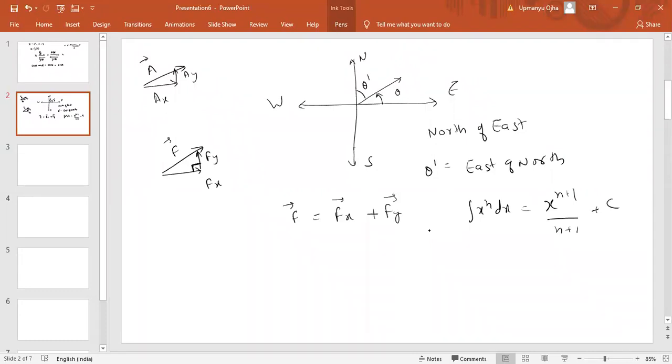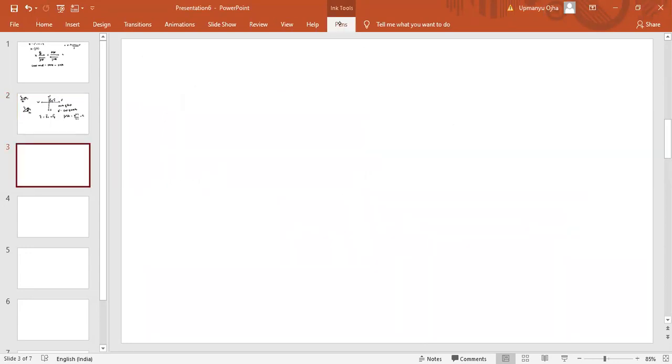Now how can we use this in our chapters? If I give you one problem like this, that velocity is given as a function of time t, like v equal to t square plus 2t plus 2, and I have to find the displacement, what I need to do is integrate this, because velocity equal to dx by dt.